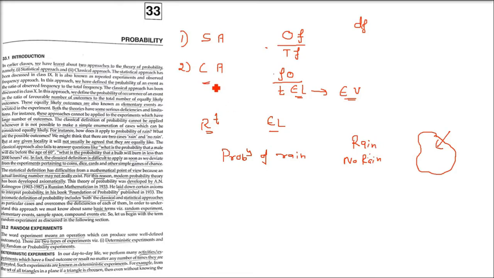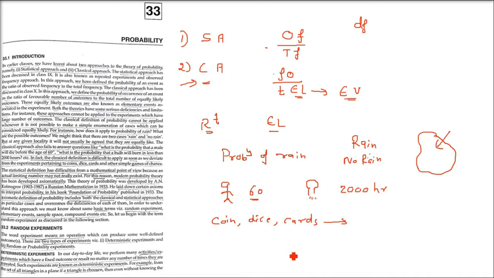The classical approach also fails to answer questions like, what is the probability that a male will die before the age of 60? Or one more question: what is the probability that a bulb will burn for less than, say, 2000 hours? In fact, the classical definition is difficult to apply as soon as we deviate from experiments pertaining to coins, dice, cards, and other very simple games of chance.